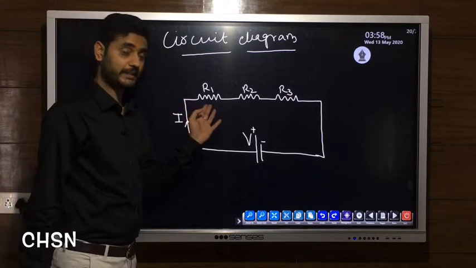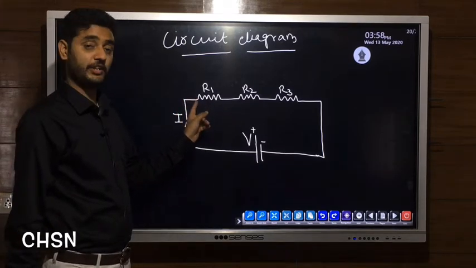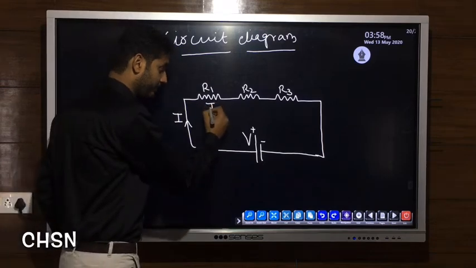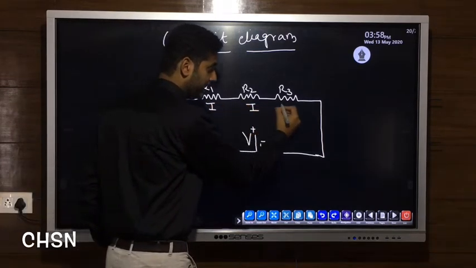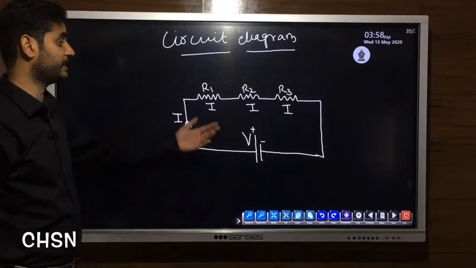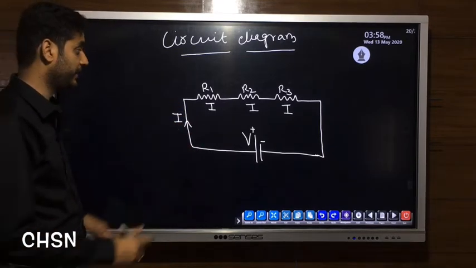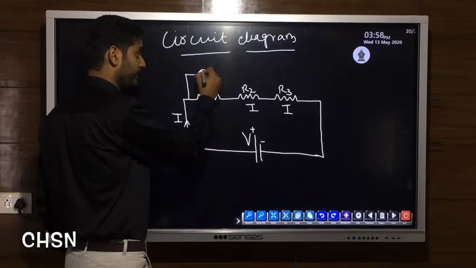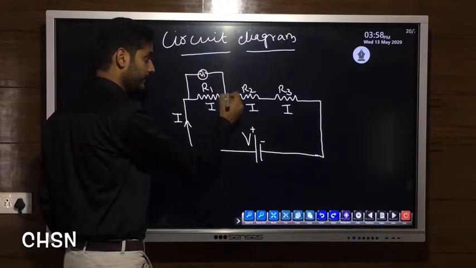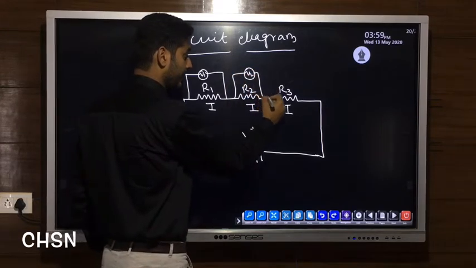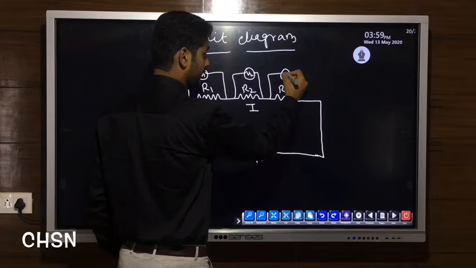We have only one path here, means same current will flow through all 3 resistors. I will flow from here, here, and here. If same current flows, potential across each resistor will be different. For measuring the potential across each resistor, we apply one voltmeter here, V1, another voltmeter here, V2, and another voltmeter here, V3.